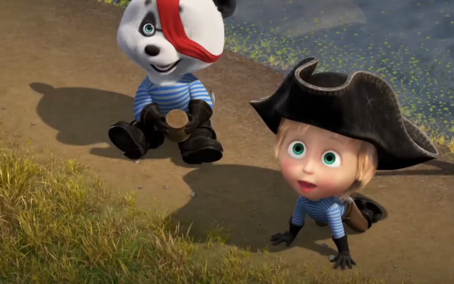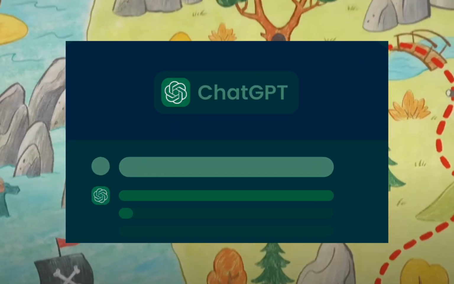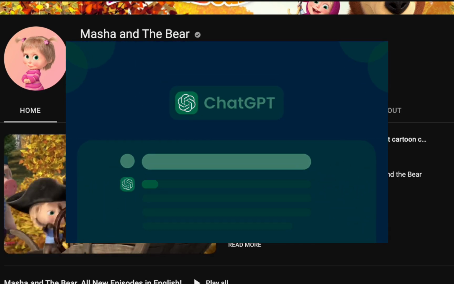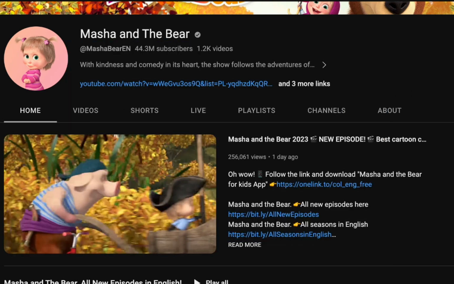First things first, we should have a story, and one of our favorites is ChatGPT from OpenAI. It is super user-friendly and will help us write a unique narrative.